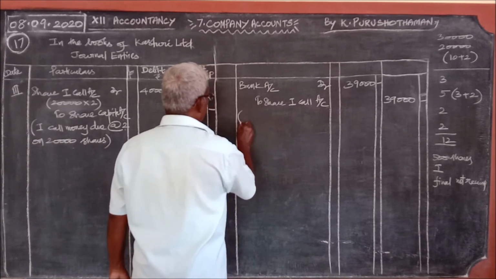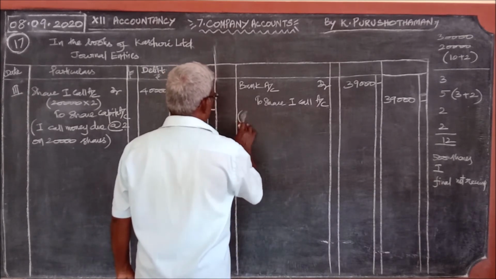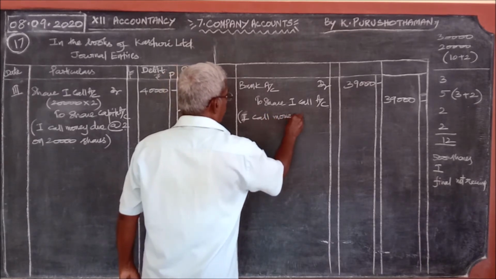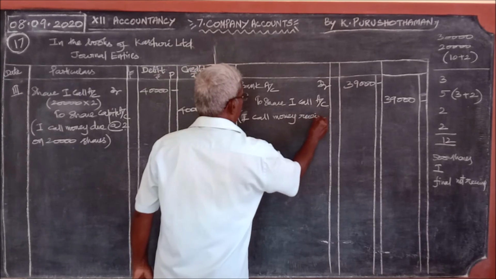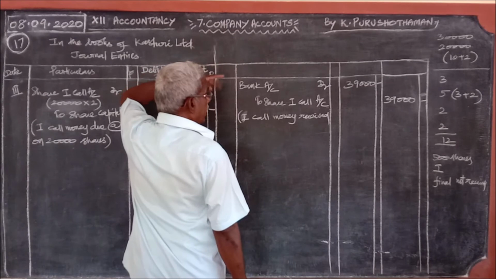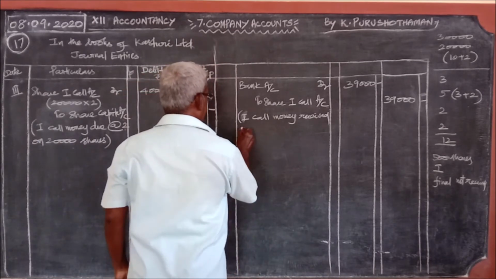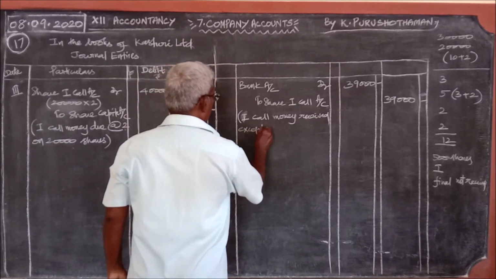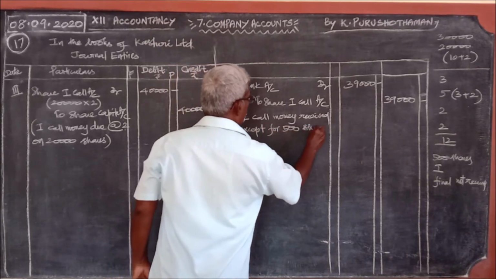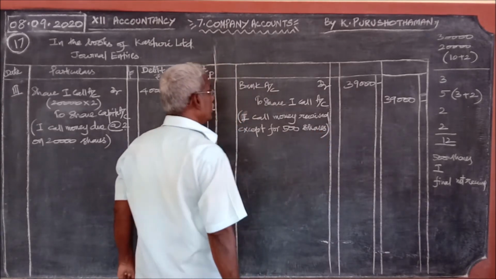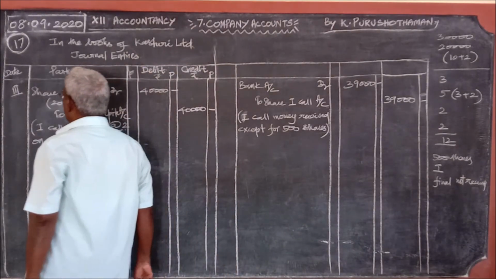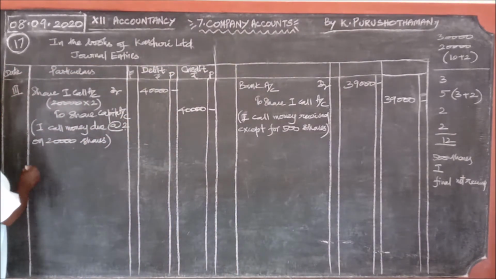So what should we write? First call money received. We can stop with this if all the money is received. But for 500 shares it was not received, so except for 500 shares, 500 into 2, 1,000 rupees not received. This is for the first call. Then the next stage.